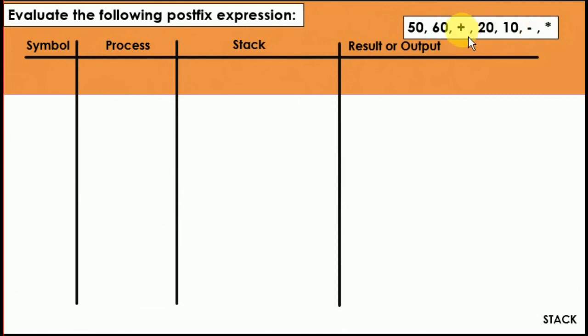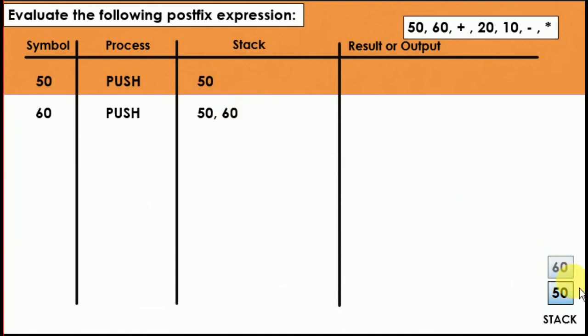Whenever an operator is being called, in case of these types of questions, you have to pop the values. Now these are signs of arithmetic operators, and each sign needs two operands. So when plus, minus, multiply, divide is going to be executed, you are going to pop two values: one is operand 1 and one is operand 2. So we start. First 50 is pushed inside the stack. Then in the stack, 50 is there. Next 60, again push, and the top is going to be 60.